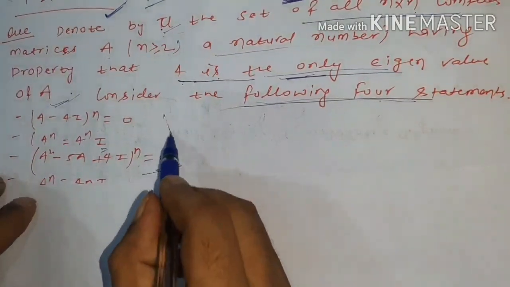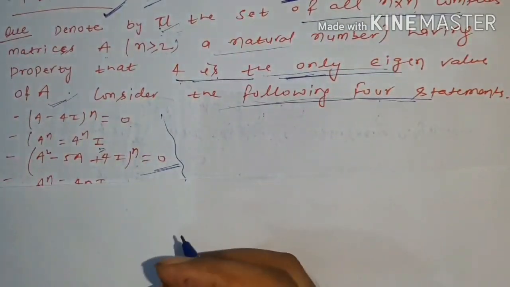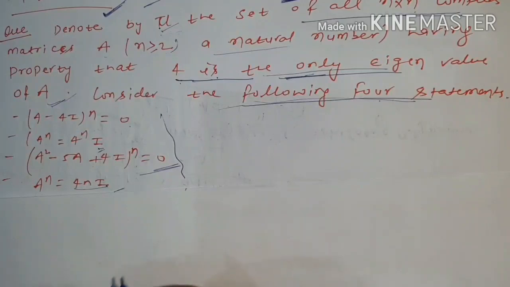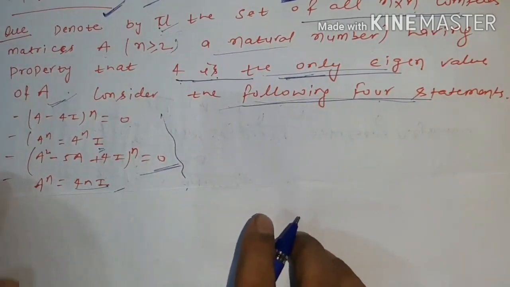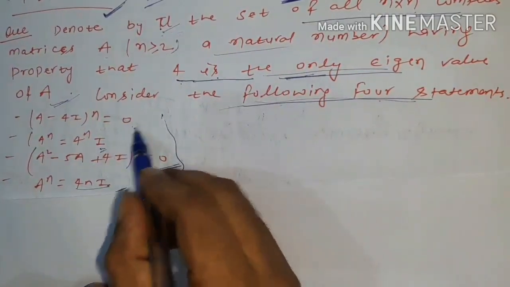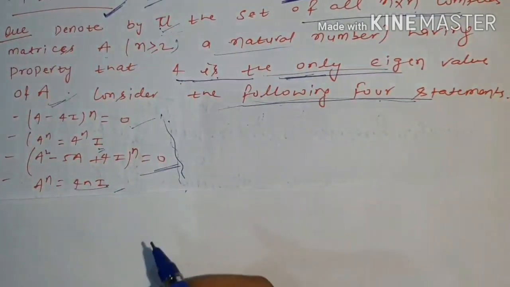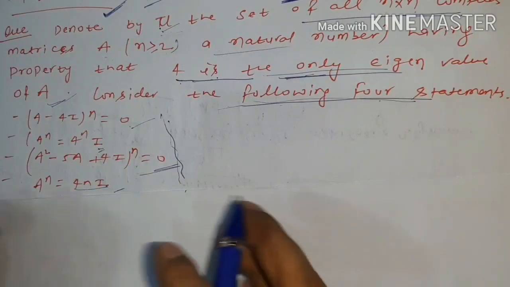For considering all these statements, we come to the characteristic polynomial. After considering the characteristic polynomial, we can conclude easily which statements will be true, and after that we will count how many statements are true.